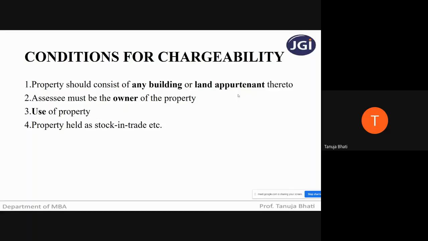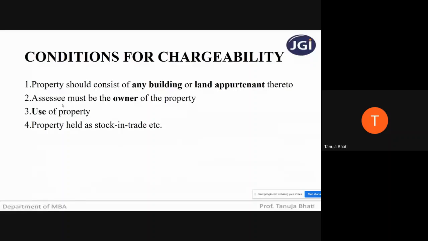So if I'm letting out any vacant land, when I say vacant land it means it does not have any building attached to it. Whenever I am letting out the vacant land, it is not going to be taxable under the head income from house property. It is going to be taxable either under income from other sources or income from business or profession, depending upon the business of the SSC, as the case may be. So I hope you all understood the meaning of property should consist of any building or land attached thereto.